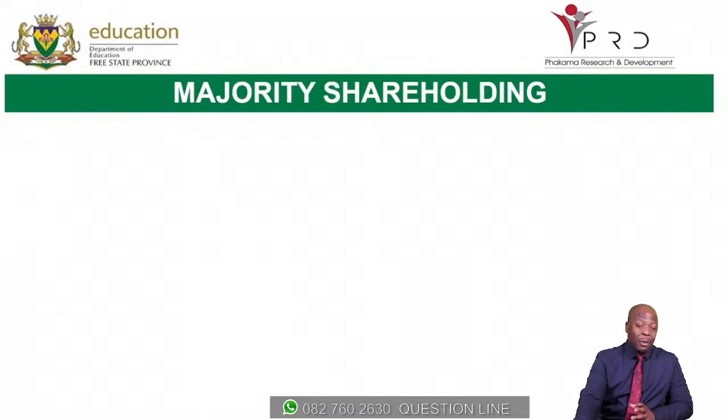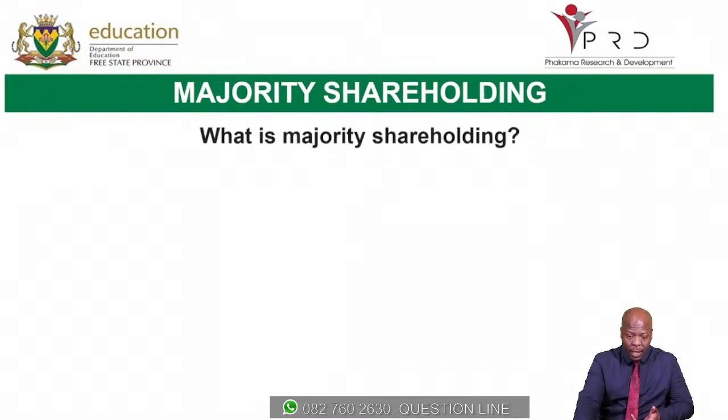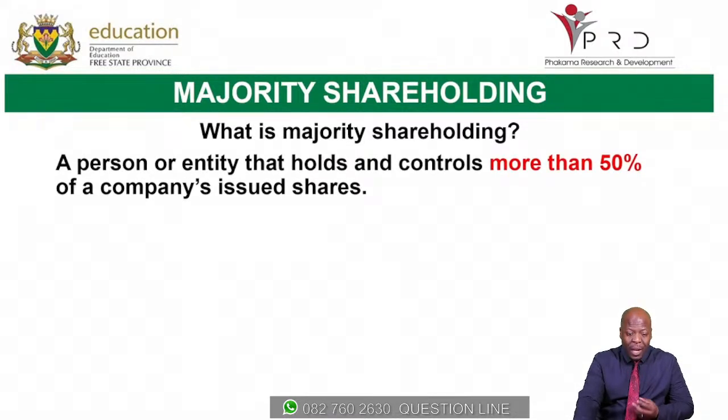What are we talking about when we talk about majority shareholding? What is this all about? Now, a major shareholder, or when you talk about majority shareholding, it is when a person or an entity holds and controls more than 50% of a company's issued shares. All right?